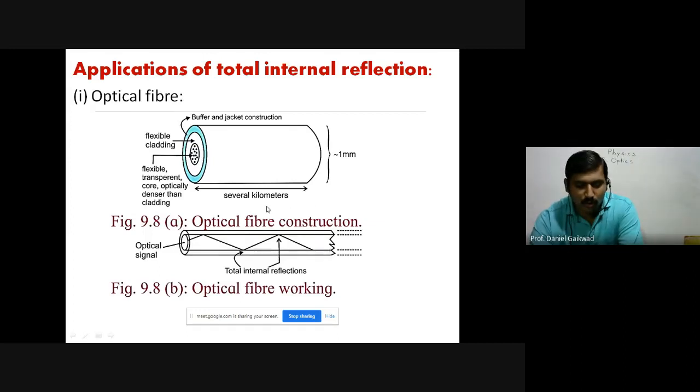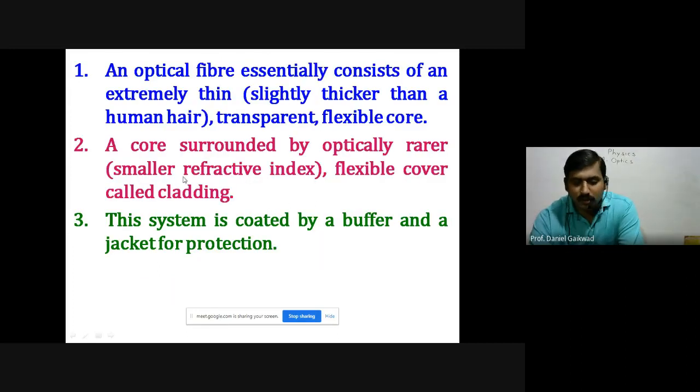So we have a very short explanation about the working here. Check carefully, an optical fiber essentially consists of an extremely thin, slightly thicker than a human hair, transparent, flexible core. It is about 0.1 mm to 0.2 mm, the thickness of the core of the optical fiber.